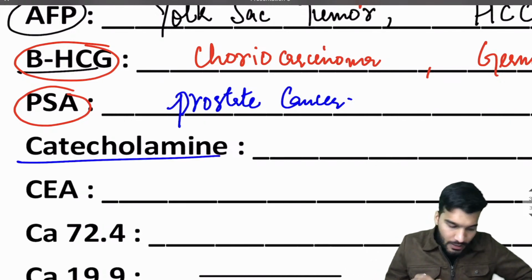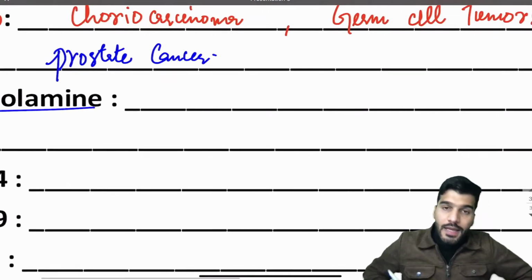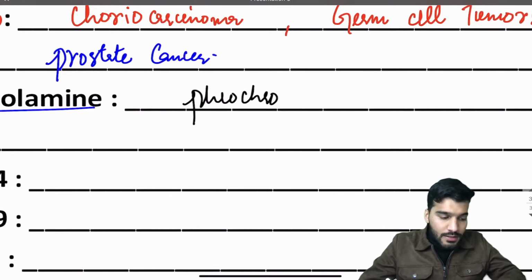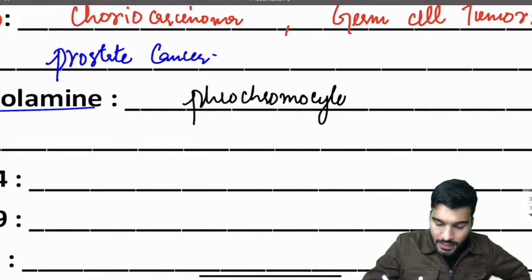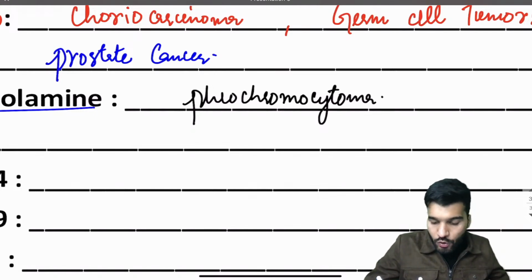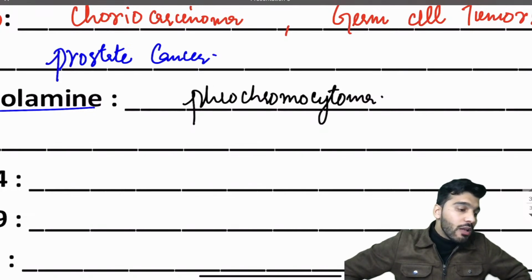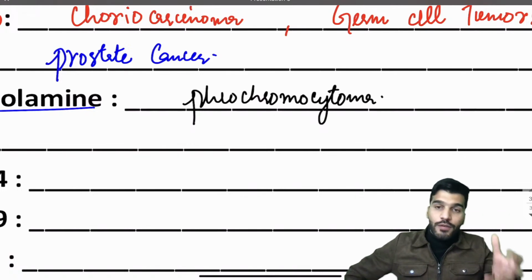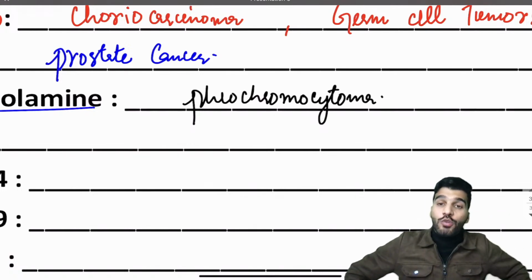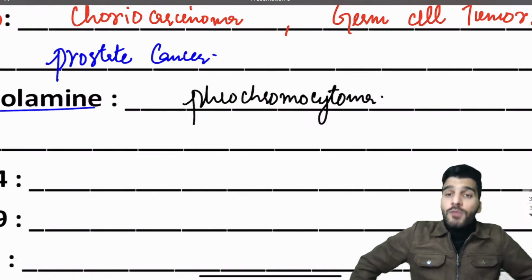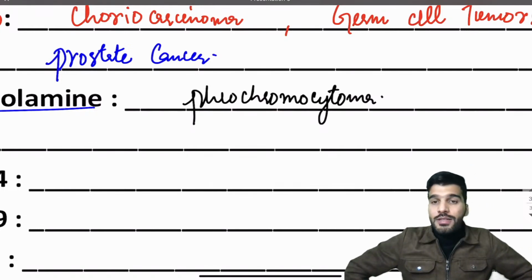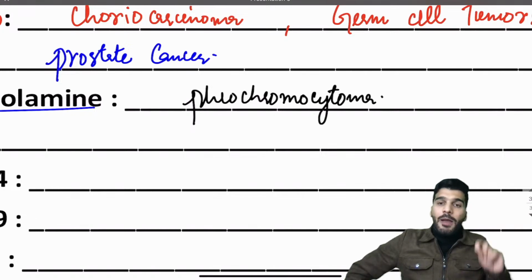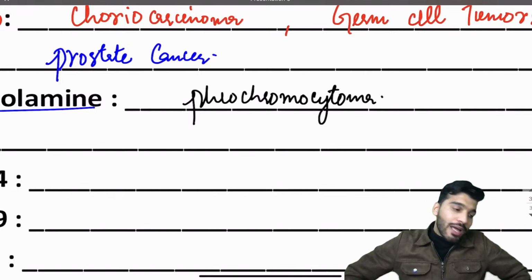Now catecholamines: it is a tumor marker for which condition? That is pheochromocytoma. You already know this is a tumor of the adrenal medulla, particularly of the chromaffin cells. And what is the triad of this? The patient is having headache, palpitation and sweating. Headache, palpitation and sweating. What is your answer?